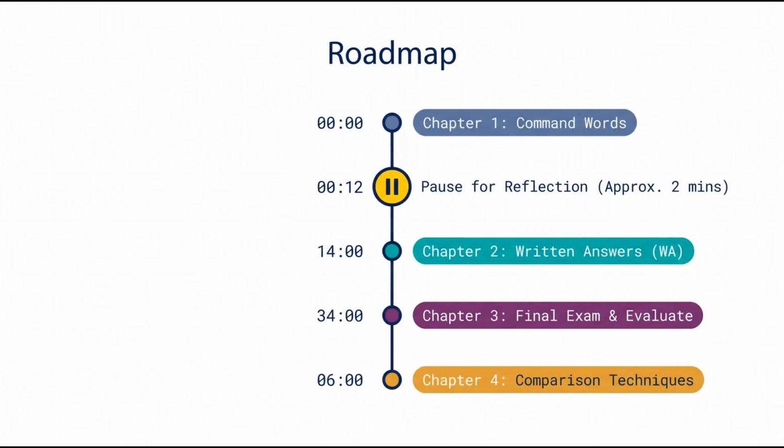Here is the roadmap. Chapter 1 introduces command words and the command word ladder. Chapter 2 goes through the 6 WA command words one by one. Chapter 3 covers the 3 higher-order command words that appear in the final exam, including evaluate, which carries the most marks. Chapter 4 compares what the WA demands versus what the final exam demands. Then we look at the 5 most common mistakes and how to fix them. The whole video is about 13 to 15 minutes. Have paper ready, you will be writing during the practice pause.